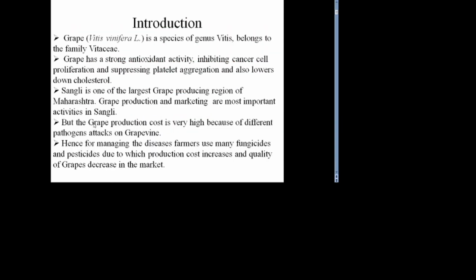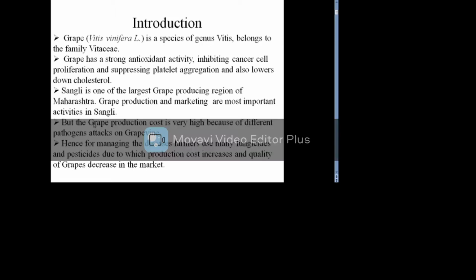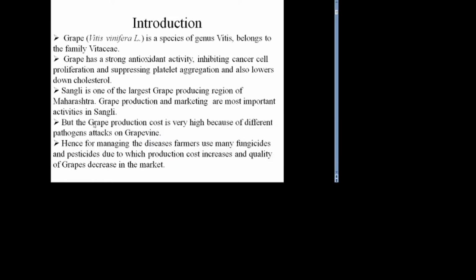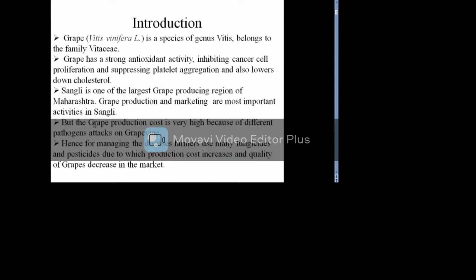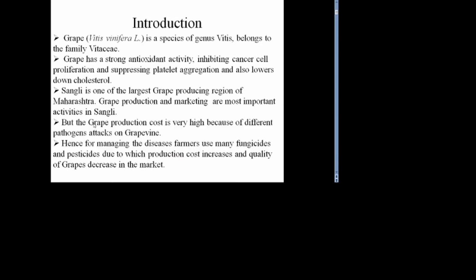Grape is a species of genus Vitis belonging to the family Vitaceae. Grape has a strong antioxidant activity, inhibiting cancer cell proliferation and suppressing platelet aggregation, and it also lowers cholesterol. Sangli is one of the largest grape producing regions of Maharashtra. Grape production and marketing are the most important activities in Sangli, but grape production is hindered because of different pathogens attacking the grapevine. Hence, for managing the diseases, farmers use many fungicides and pesticides, due to which production cost increases and the quality of grapes decreases in the market.